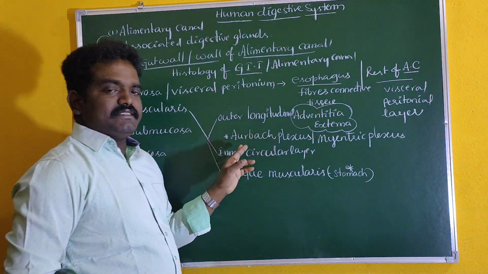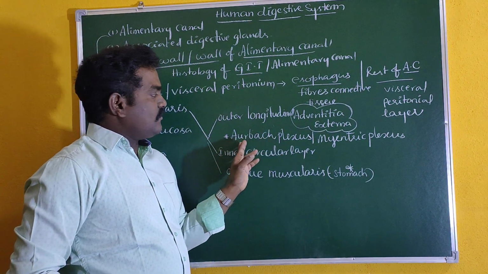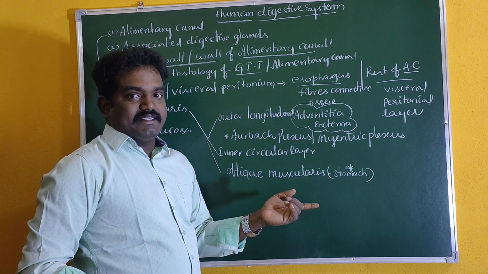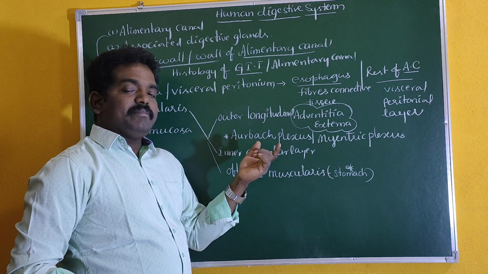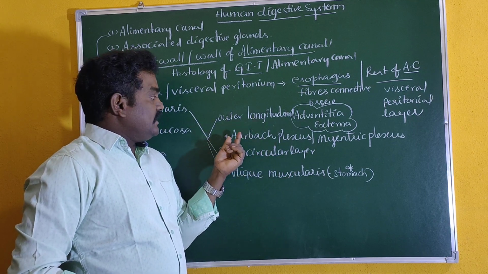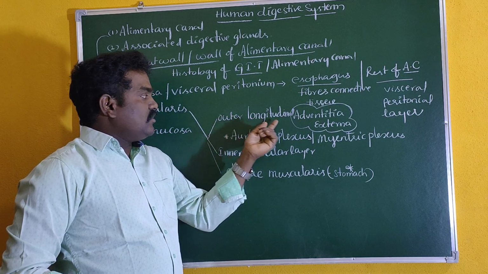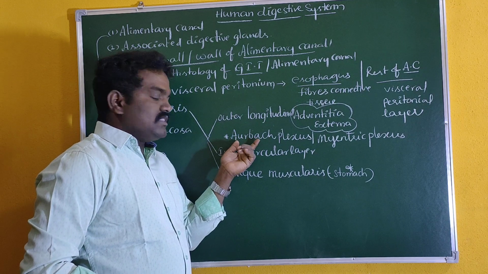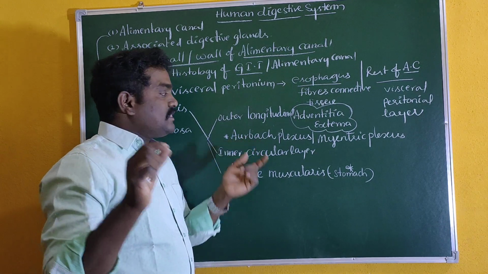What is meant by this? What are Auerbach plexus or myenteric plexus? Parasympathetic nerve fibers or parasympathetic nerve cells that are located in between the outer longitudinal muscularis and inner circular muscularis.